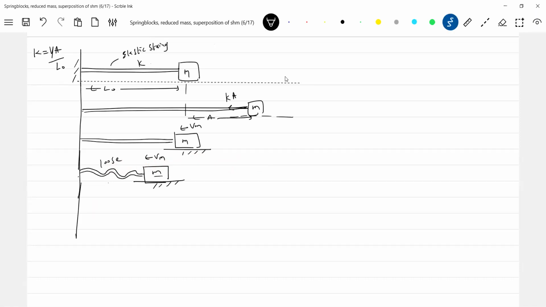So further, what will happen to the block? It'll collide. And finally, it will come back again to the mean position.